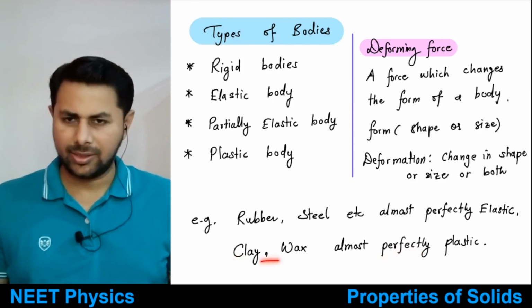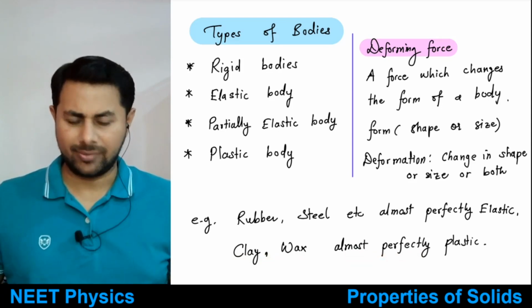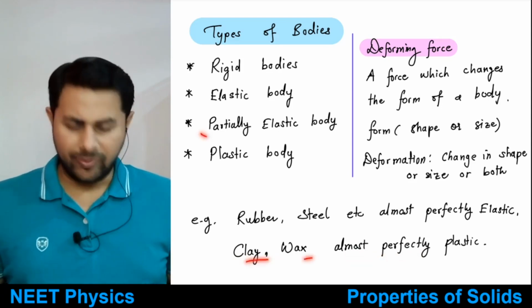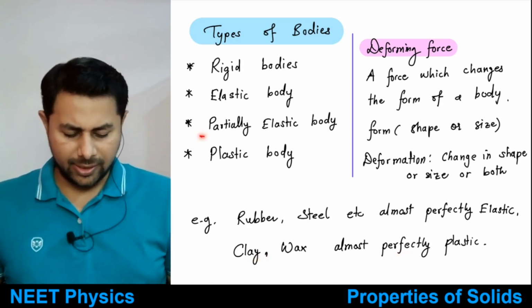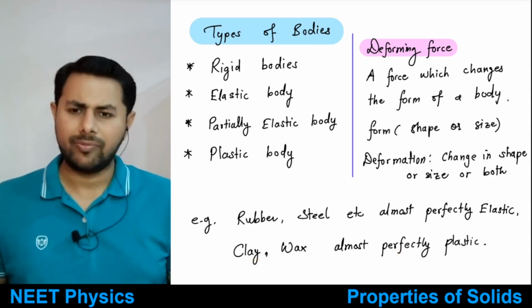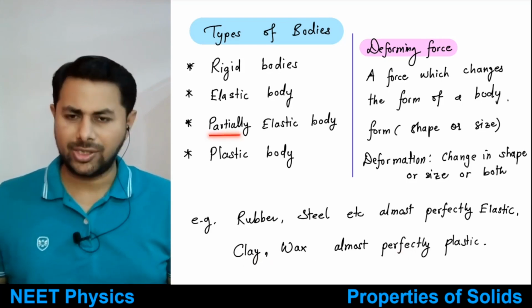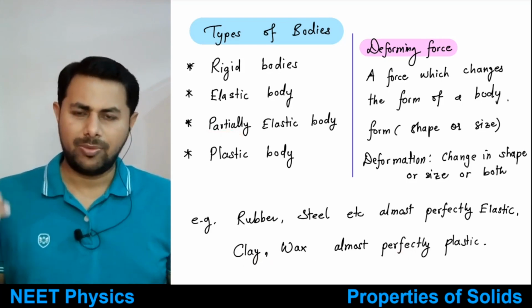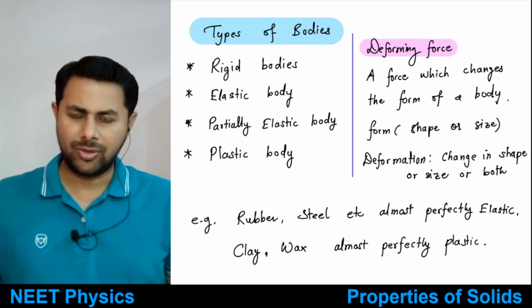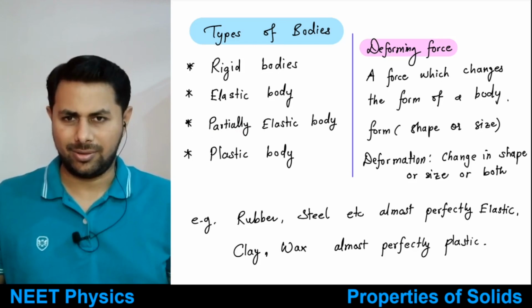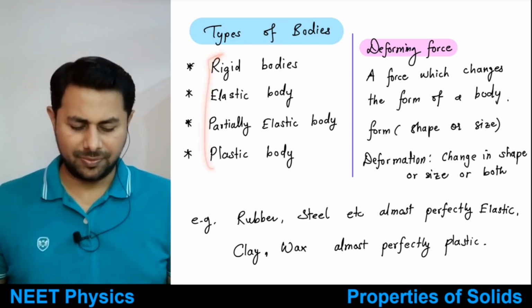Perfectly plastic means they don't at all regain their original shape or size. Okay, clay, wax, mud, etc., they are plastic. And almost all, I mean most of the bodies, are partially elastic, meaning up to some extent they regain their original shape and size, but they don't regain it completely. Okay, so these are types of bodies.